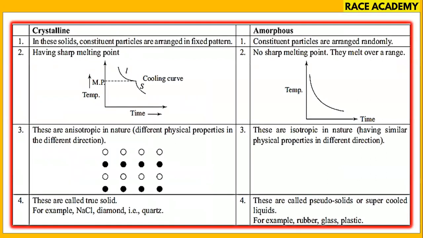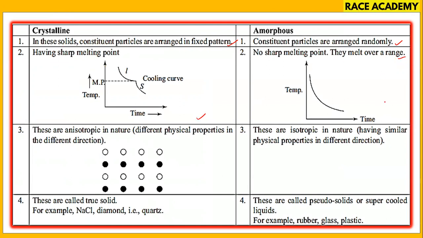You can see the crystalline solids and amorphous solids in a different way. In crystalline solids, constituent particles are arranged in a fixed pattern. In amorphous, constituent particles are arranged randomly. Crystalline solids have a sharp melting point, this is the graphical condition. In amorphous, there is no sharp melting point; they melt over a range.